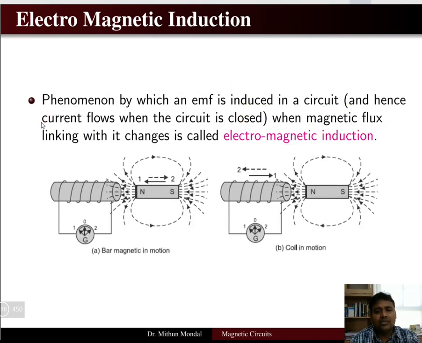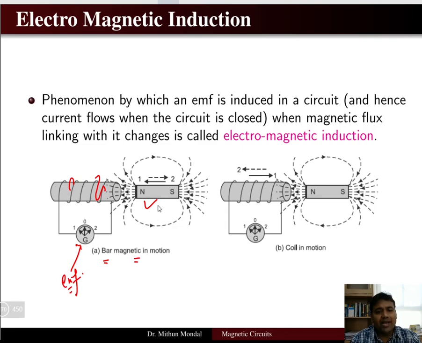Now let us understand the electromagnetic induction with the help of an example. So here in the first example we have taken a bar magnet in motion. Here you see there is a bar magnet with north and south pole, and you have another circuit where a coil is wound, and there is a galvanometer connected to measure the EMF.